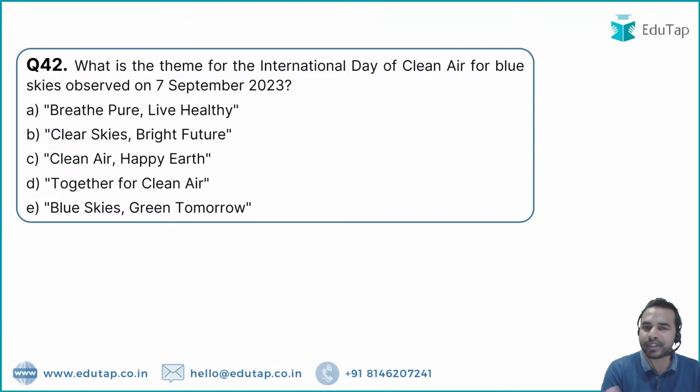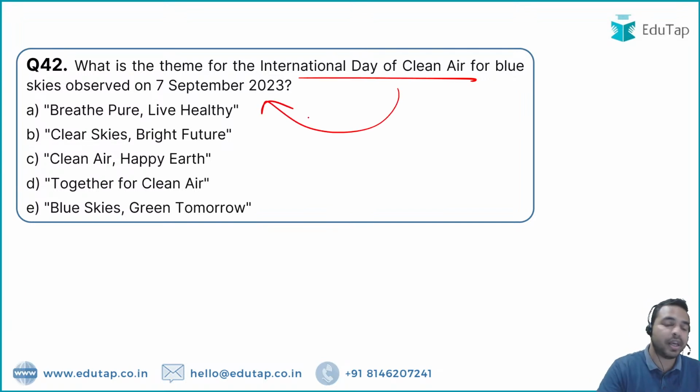Next question is once again from the important days, and the question is on International Day of Clean Air for Blue Skies. The question in front of you is, what was the theme of this particular day which is being celebrated every year on 7 September? Clean air is being talked about. It is celebrated and observed on 7 September 2023. The question is, what is the theme of this particular day?